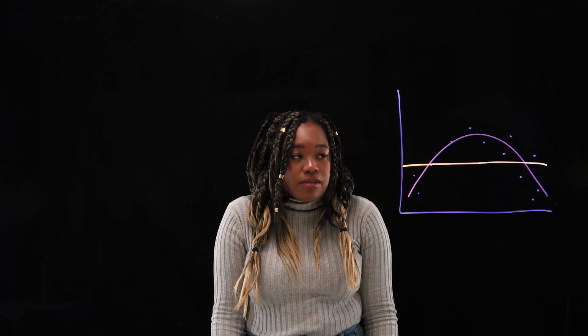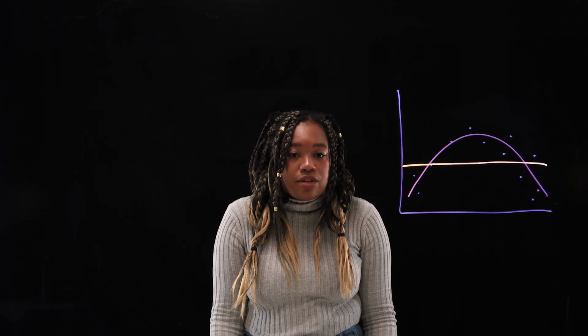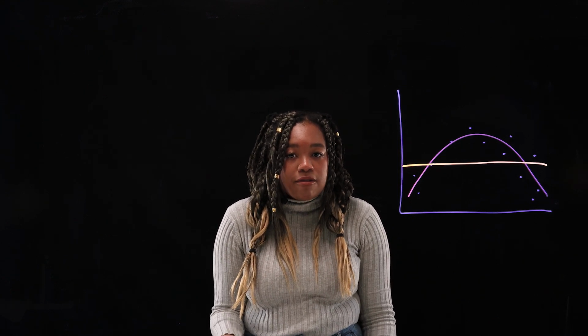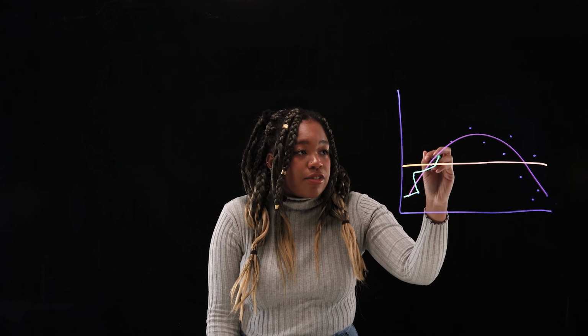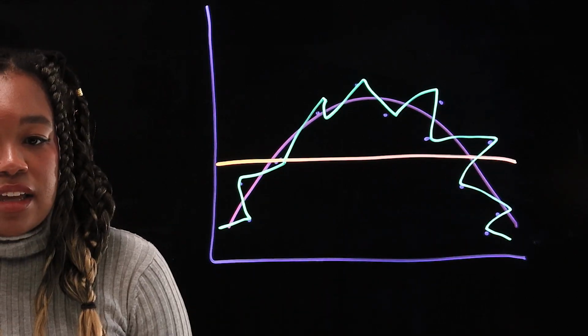So obviously, the data is underfitting, and the model wasn't able to learn the training data well enough. So we can fix that by training the data for a longer amount of time. However, now it looks like this. It's fitting almost every single data point exactly. So it looks like the model has learned the training data a little too well. Well, why does this happen?